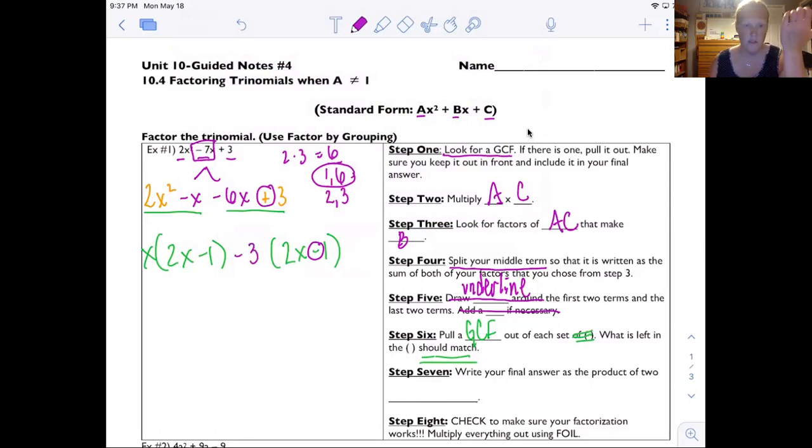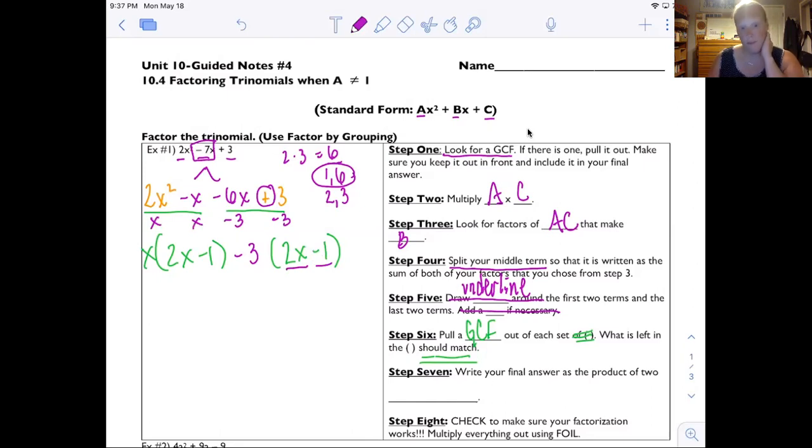So they both have a GCF of 3, but I'm going to pull out a negative 3 so that when I divide negative 6x by negative 3, I get my positive 2x. And when I divide 3 by negative 3, that's where I get my negative 1. Okay. If it's helpful, earlier when we talked about GCF, we put the x under here and we put the x under here. So maybe that's helpful to write that.